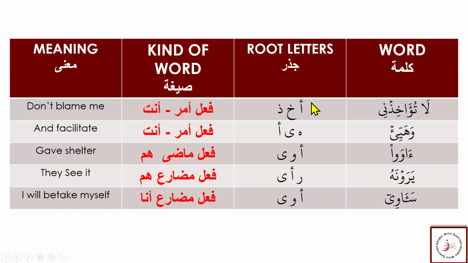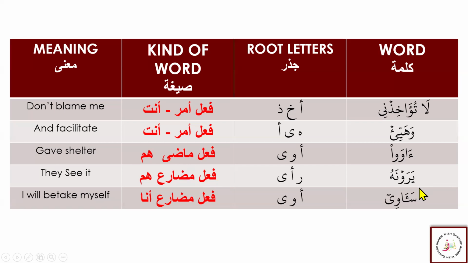So let's see here. This is Awa. You know that this Waw is telling us that this is the Hum. Again, Hamza, Waw, and Ya, two harfi illa are here, as you can see. So this is from Awa. You can say Alif, Waw, and Ya, and it is family one. All right. So this is Feli Madi Hum, and it means gave shelter.